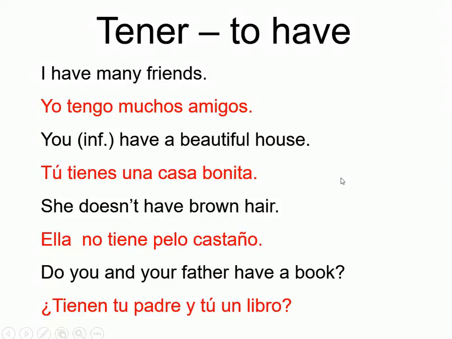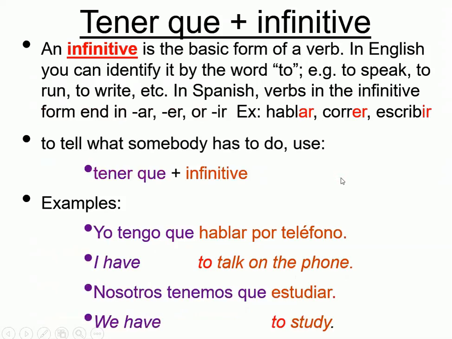Okay, so that was the verb tener. But sometimes we are going to use the verb tener plus que in an infinitive to express obligation, to express that you have or somebody has to do something. And then in this case, you need to use tener que plus an infinitive. You conjugate the verb. You use the different forms of the verb tener that we saw, like tengo, tienes, tiene, tenemos, tienen, plus que, plus the infinitive of the verb.